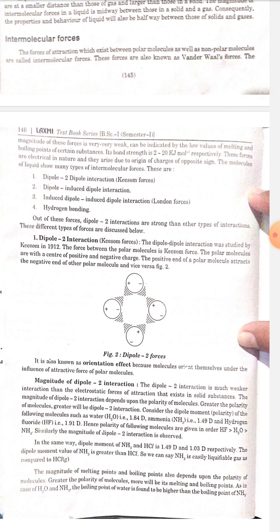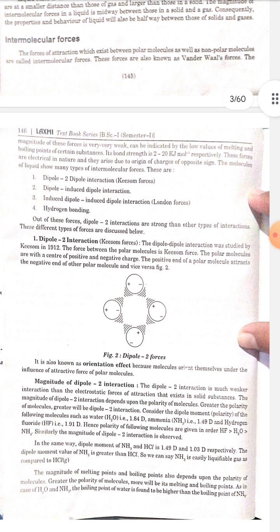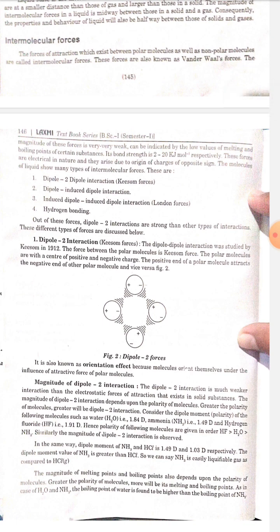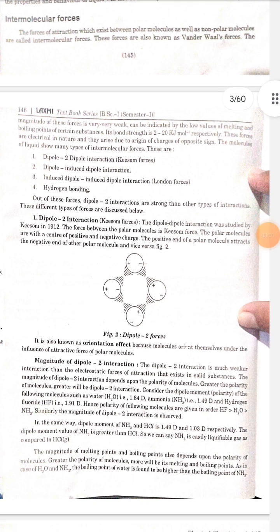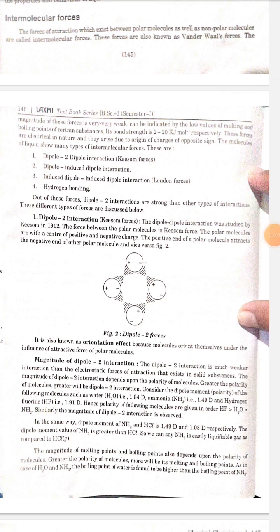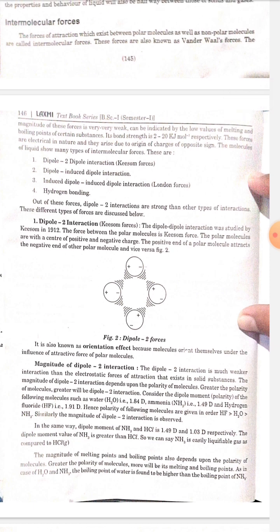Number 1, dipole-dipole interaction, that is Keesom forces. The dipole-dipole interaction was studied by Keesom in 1912. The force between the polar molecules is Keesom force. The polar molecules are with the center of positive and negative charge. The positive end of a polar molecule attracts the negative end of another polar molecule and vice versa. It is also known as orientation effect because these molecules orient themselves under the influence of attractive force of polar molecule.